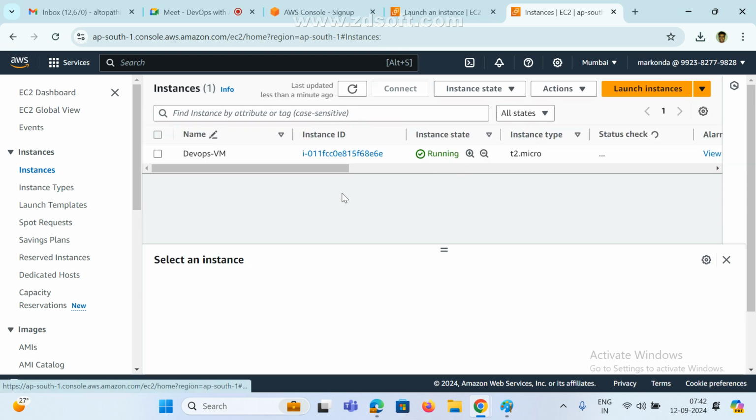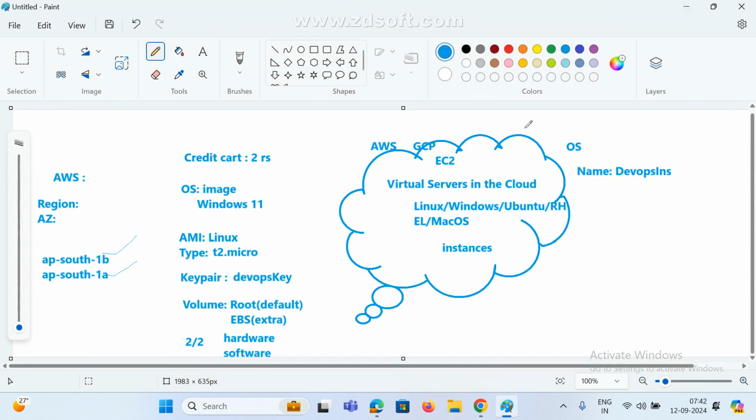Now how do I connect to my VM? If you want to connect to your VM machine, I created one key, right? What is my key name? This is my key name. How are we connecting? With the help of the key. There are multiple ways we can connect, and this is one way.